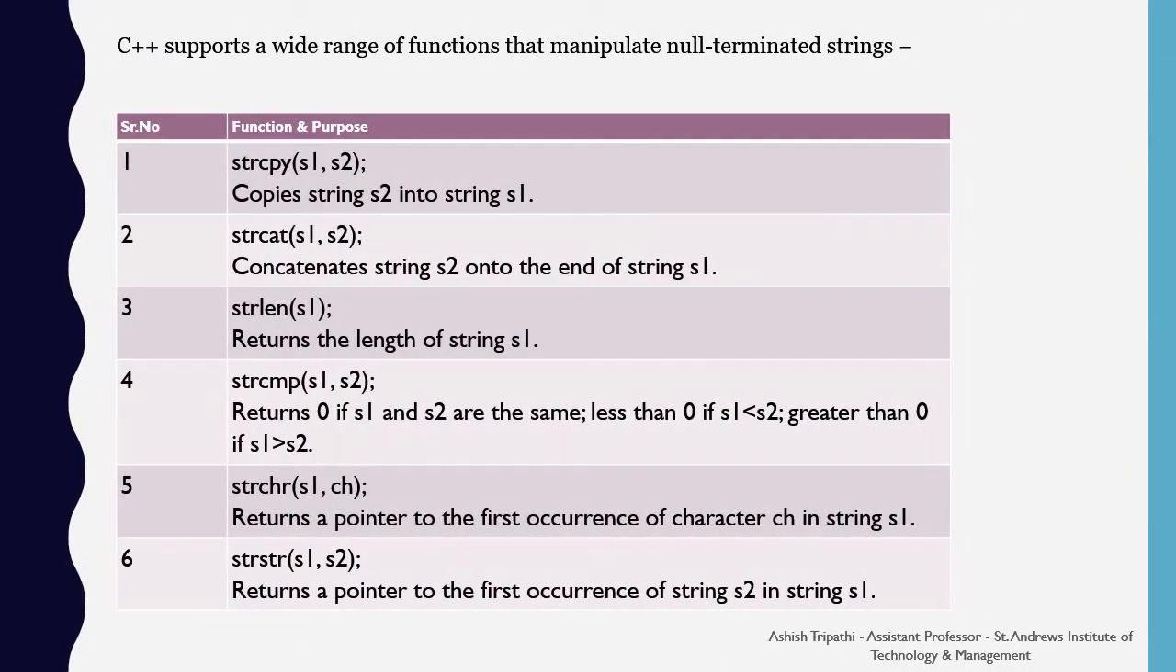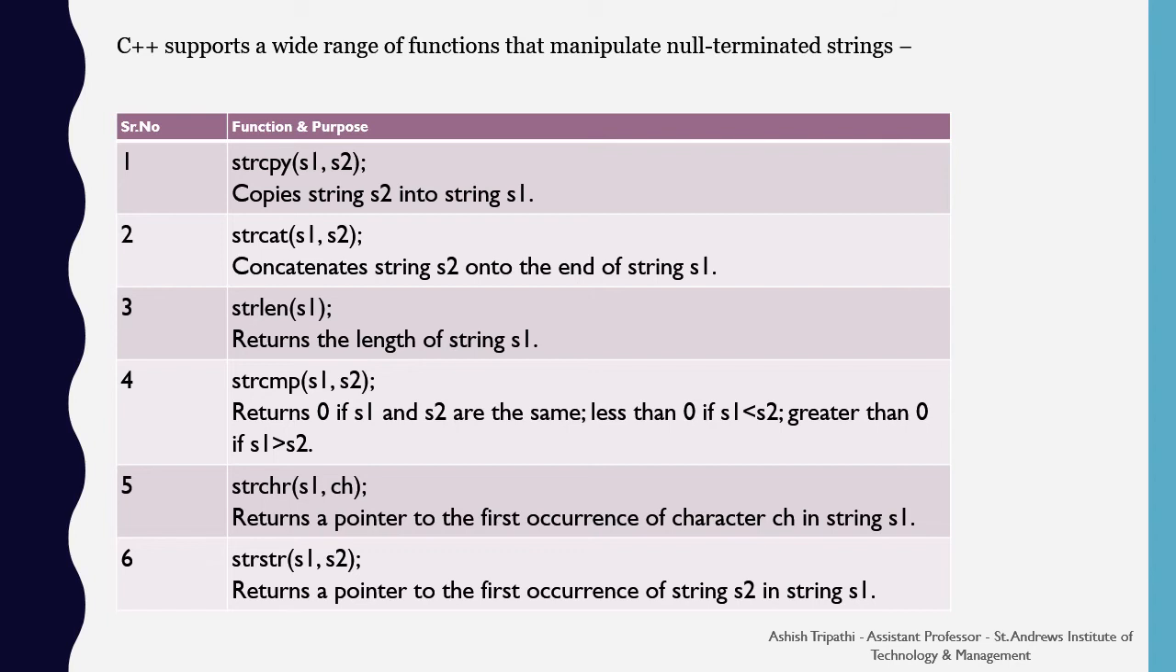C++ supports a wide range of functions for the strings. Likewise, we have strcpy. This function is used to copy the second string into string 1. strcat concatenates or joins the second string after the first string. strlen is used to find out the length of the string. That means it returns the total number of characters in the string.